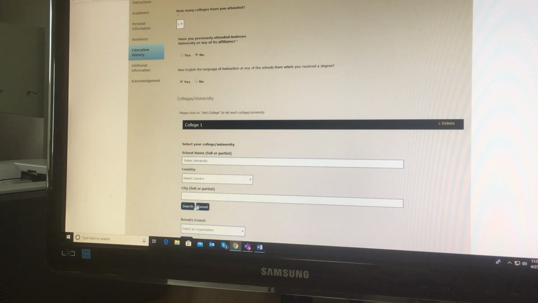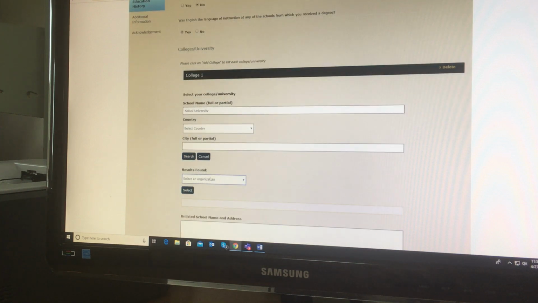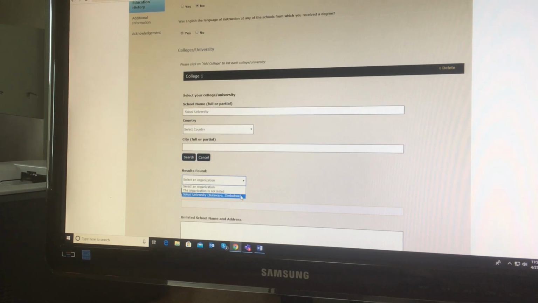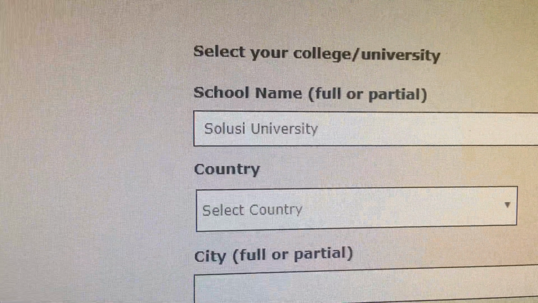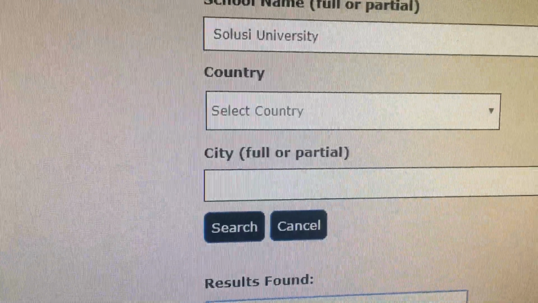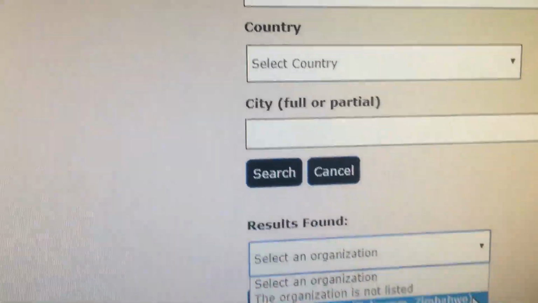Hopefully it will appear. So, results found. You have to select an organization. So, it's listed here. If you go down, I will take the cell phone and go to it. So first we typed Solusi University. We haven't selected any country yet because we wanted to go for search.